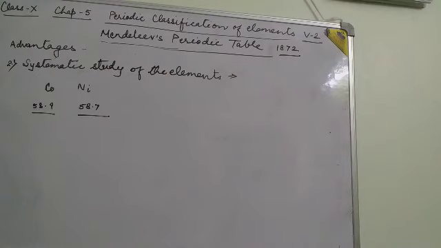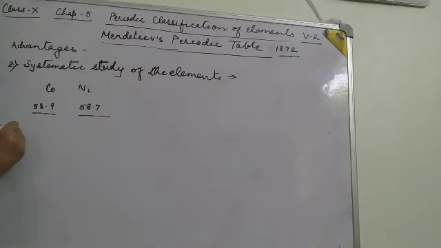Next example is tellurium and iodine. The mass of the tellurium is 127 and the mass of the iodine is 126. But he put the tellurium before iodine, as the property of iodine is similar to the halogens. Argon and potassium. There are many such examples present in Mendeleev's periodic table, but he gave emphasis to the systematic study of the element. Third advantage is,